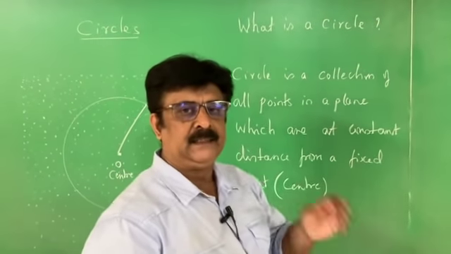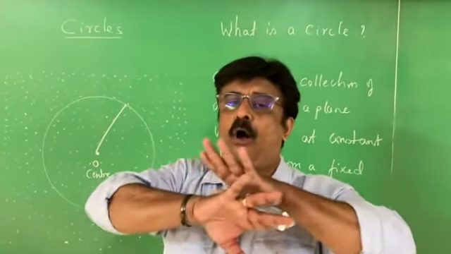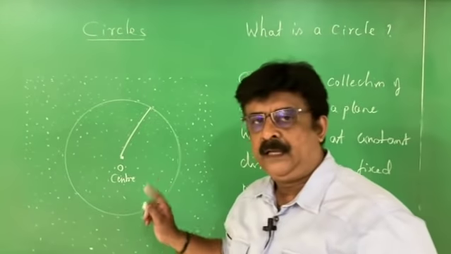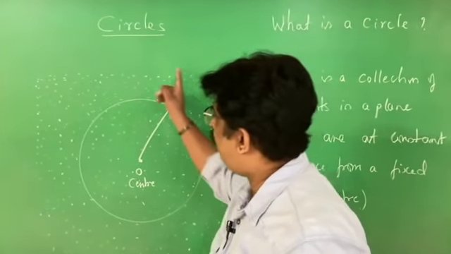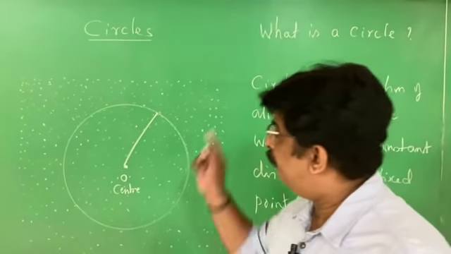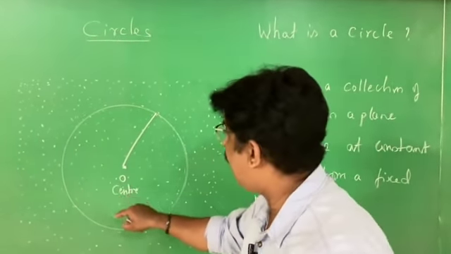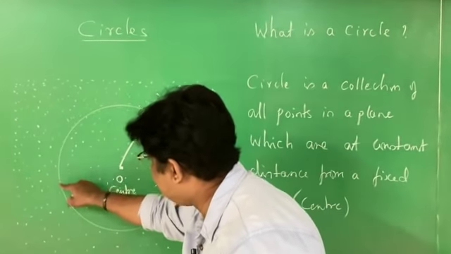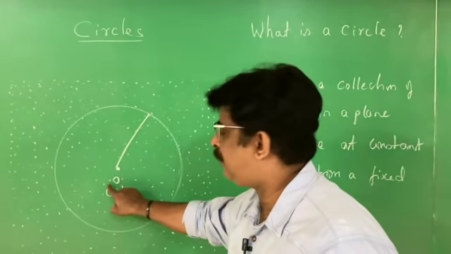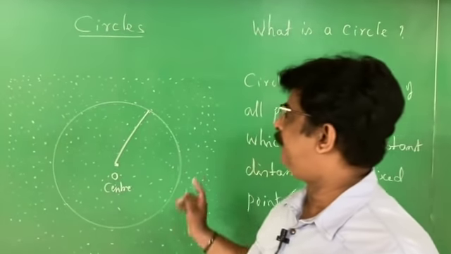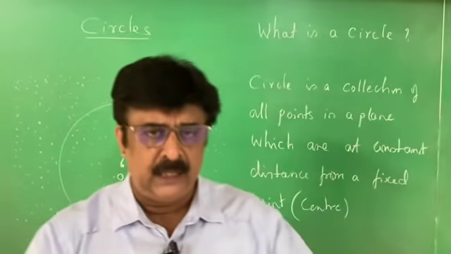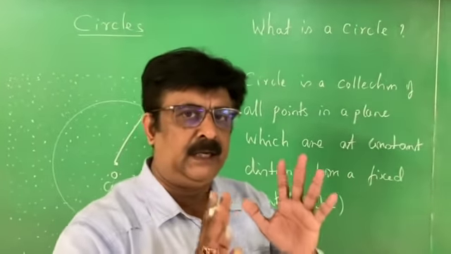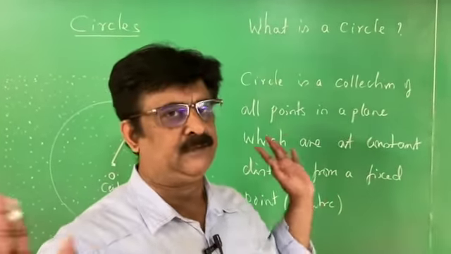What is a circle? A circle is a collection of all points in a plane. If you stop there, it is wrong. A circle is a collection of all points in a plane, those points being at constant distance from a fixed point called the center. That is the definition of the circle given in the textbook. Therefore, learning this chapter, first you have to tell the definition of circle.